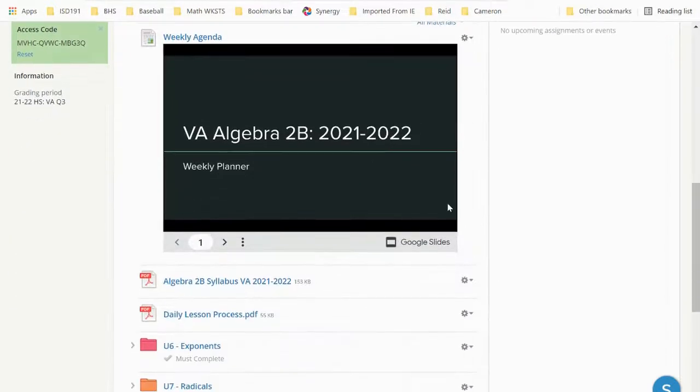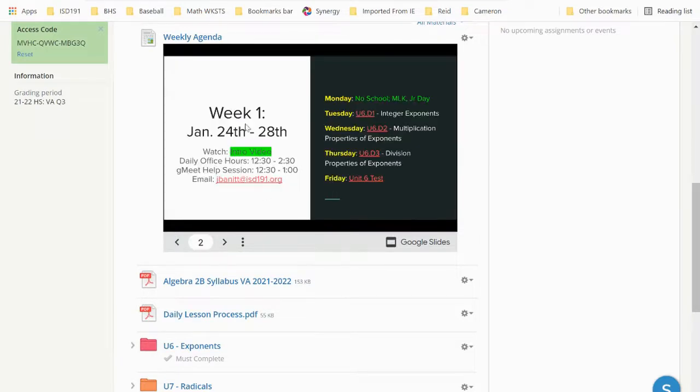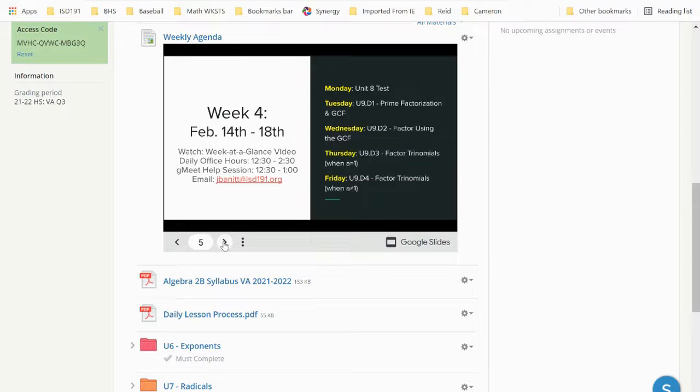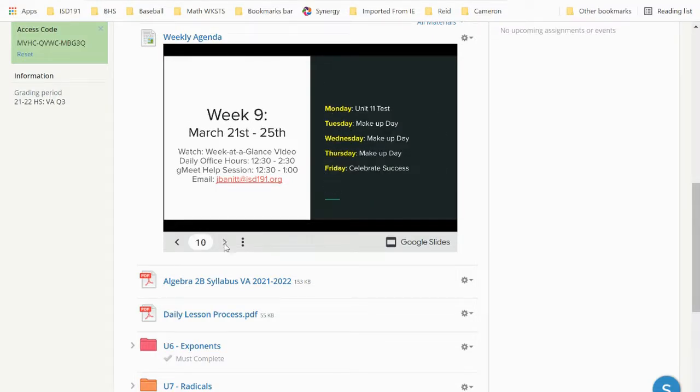All right, as we move down the page, we always have this weekly agenda right here. This is the cover page. By the time you guys log in, you'll probably see week 1, because I will always have the current week moved as the first slide in the Google slide. I do have the whole quarter, the whole course mapped out all the way to week 9, with our goal being to take our Unit 11 test that Monday, and then just have a bunch of makeup days the end of the quarter.